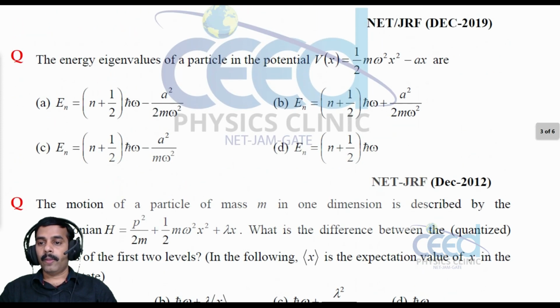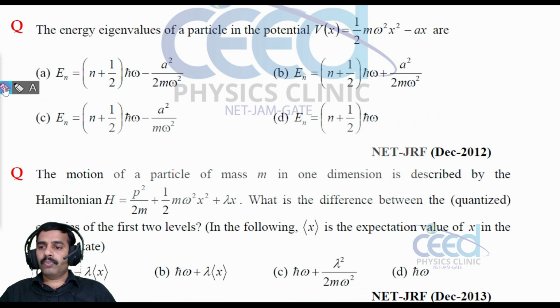Now let us come to another question. Question is, the energy eigenvalue of a particle in the potential V of x equal to half m omega square x square minus ax. Right? All right.